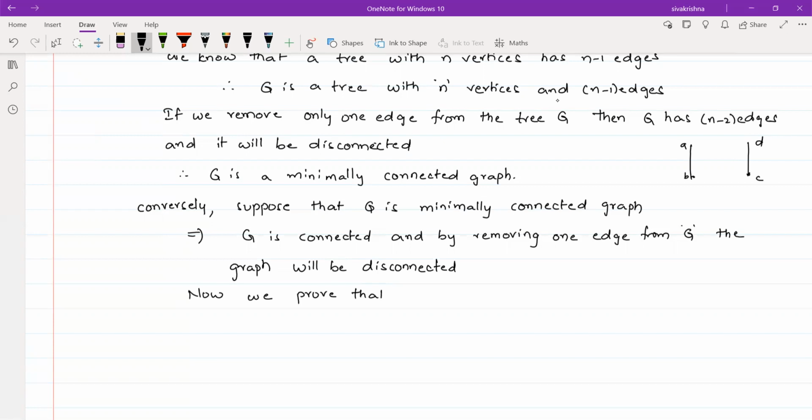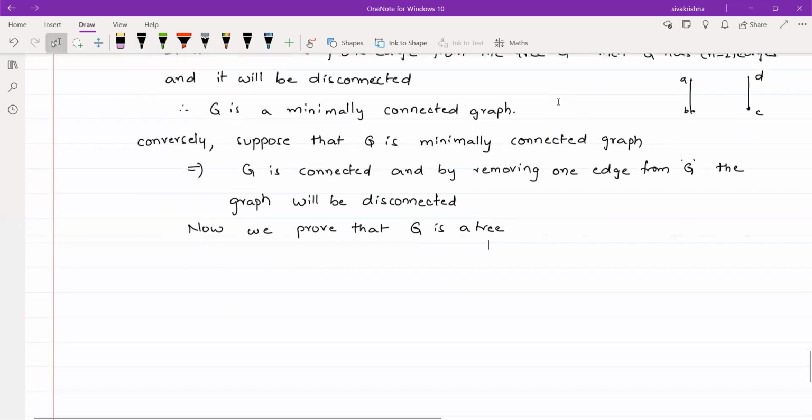Since G is a minimally connected graph, G is a connected graph. To prove that a connected graph is a tree, we have to prove that G has no cycles. Whenever G has no cycles, then clearly it becomes a tree. So once again, I am supposing in a contrary way.